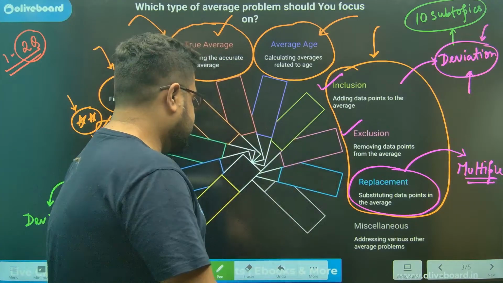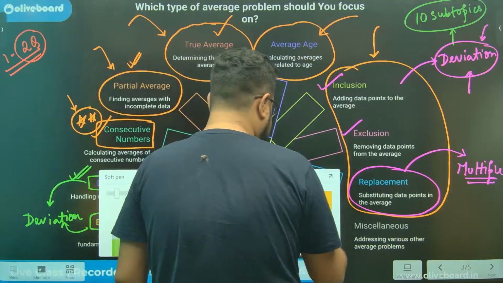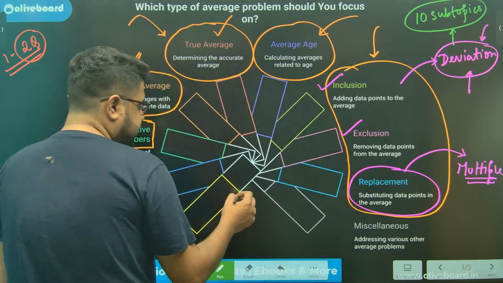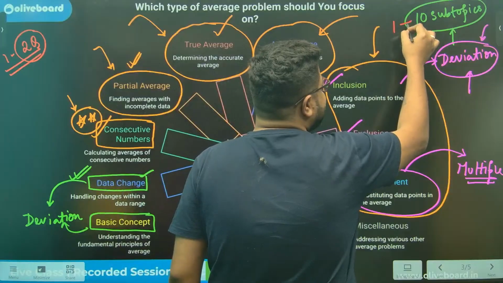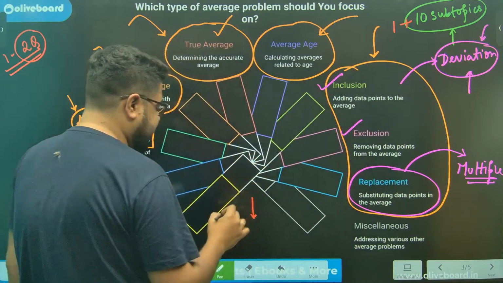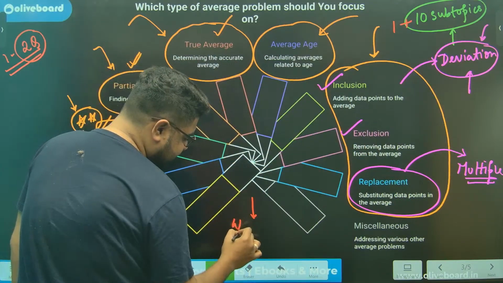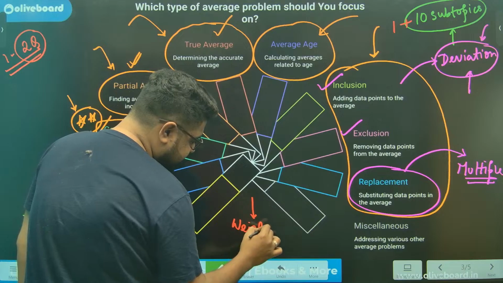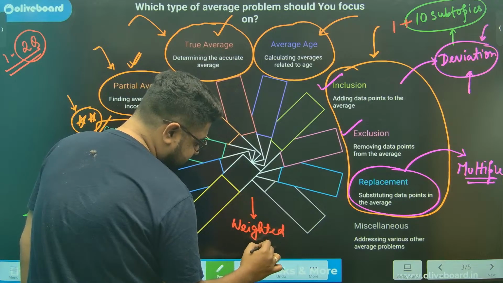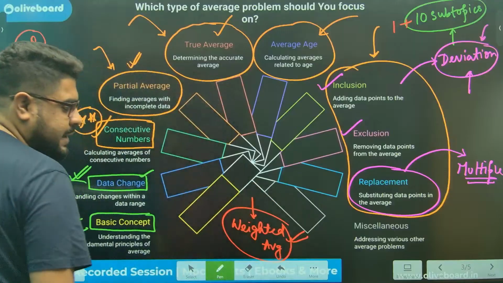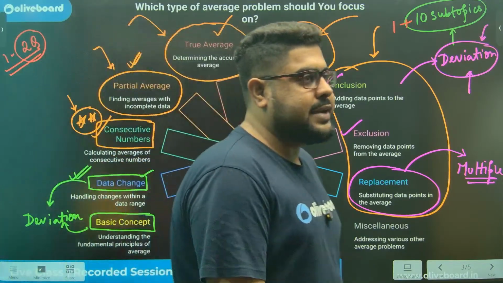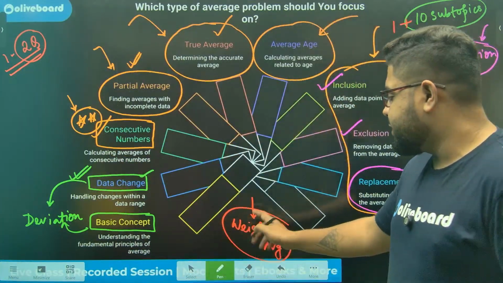Done? Achha, one thing completely slipped my mind. So this is the 11th, 1 plus 10 subtopics. I completely forgot. That is weighted average. I forgot to write it. So this will be the 11th subtopic definitely. The 11th subtopic is weighted average, one of the most important.